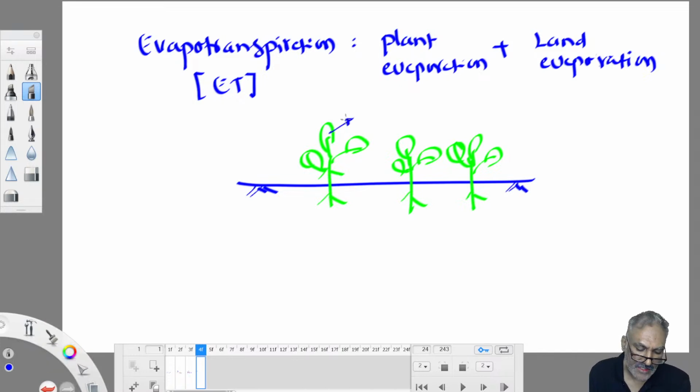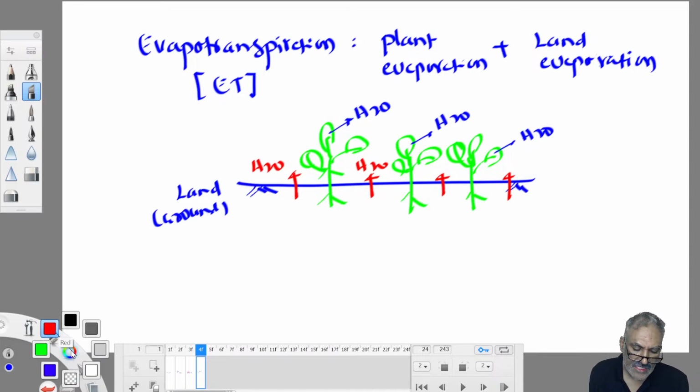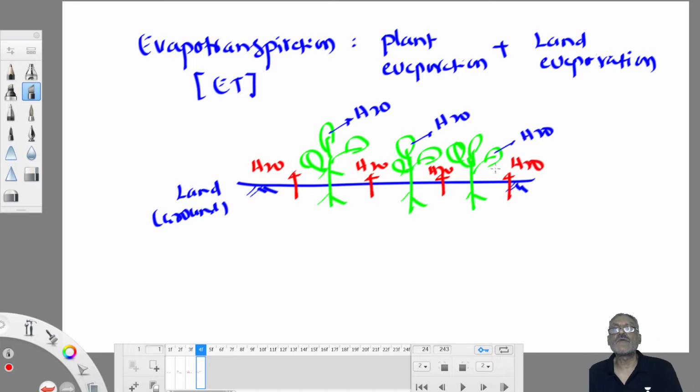So much water gets out of the crop through the stomatal openings of the leaves, and some water also evaporates from the immediate ground. Ground evaporation plus plant evaporation together. This is a symbol for land, the land or ground, whatever it is. Together this is known as evapotranspiration. This is how it happens. Land evaporation plus plant evaporation is known as evapotranspiration.